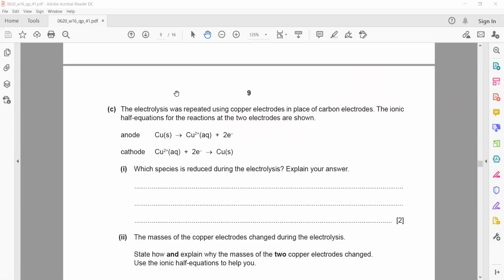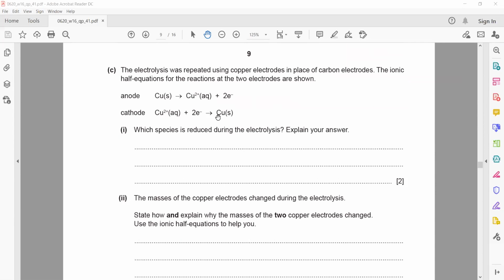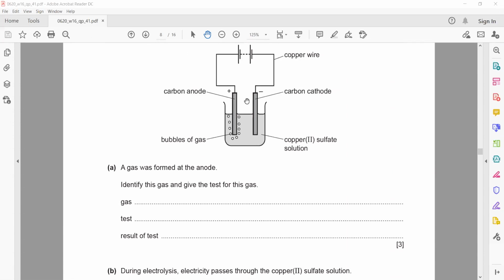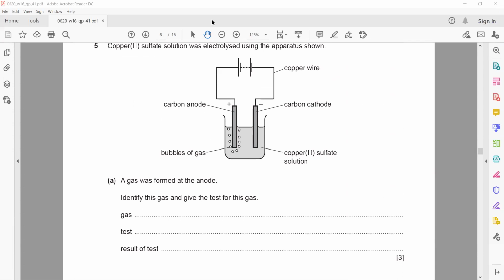In part C, the electrolysis was repeated using a copper electrode. Look, when we are using a copper electrode, what happened? Now, instead of carbon, we are using a copper anode and a copper cathode, and still the solution is copper sulfate. This is called active electrodes.